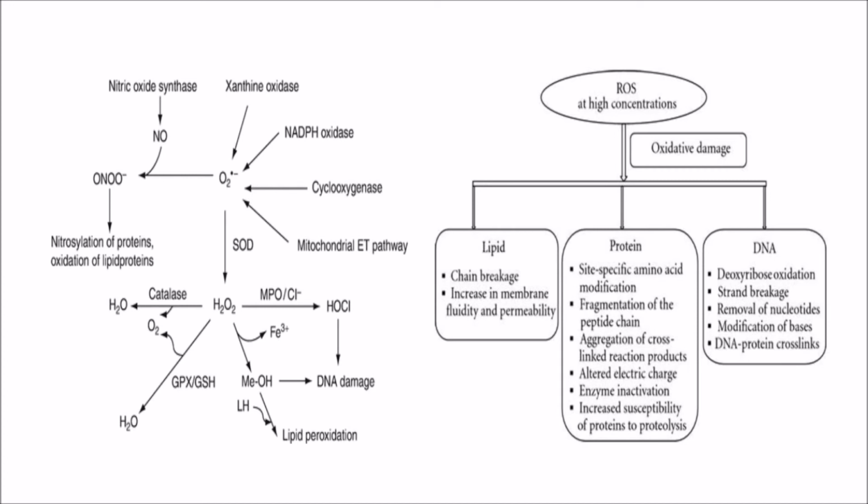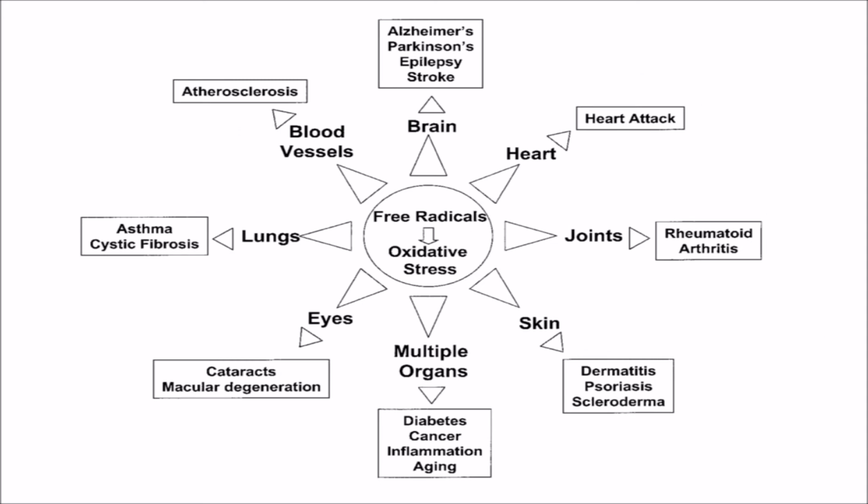So in this way, these reactive oxygen species or all the reactive species are harmful to our bodies. So these free radicals can damage almost all organs of our body, causing many diseases, starting from neurodegenerative diseases like Alzheimer's disease, Parkinson's disease, cancer, diabetes, cardiovascular diseases, arthritis, etc.